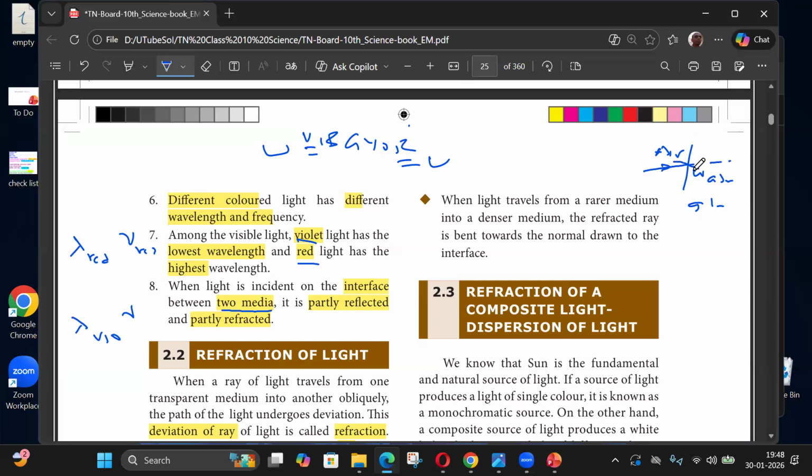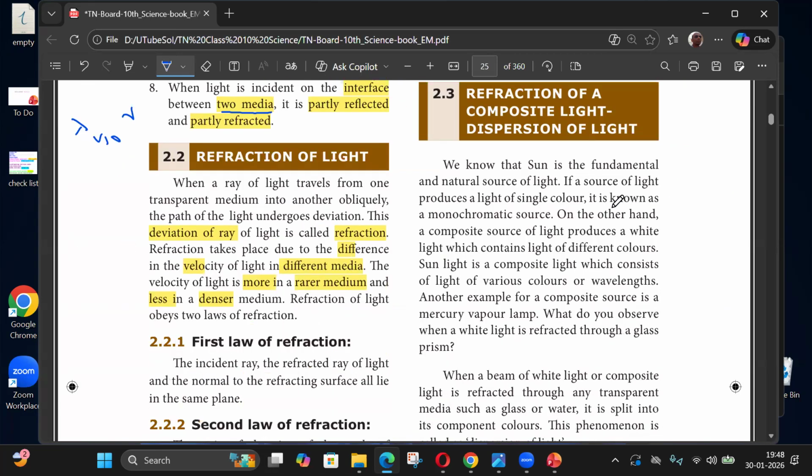At this point, I can draw a normal to the interface. So instead of going straight, it will come here towards the normal. Basically, there will be a change in direction when there is a change of medium. That change in direction is called refraction. Deviation of the ray is called refraction, due to a difference in velocity.